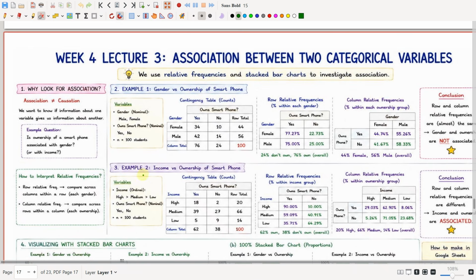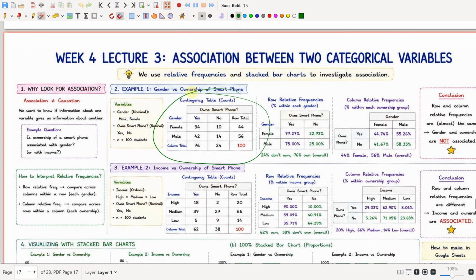We need to know how to interpret relative frequencies. Row relative frequencies means we compare across columns within a row, for each gender. Column relative frequencies means we compare across rows within a column. See example 1 here. The variables are gender versus ownership. Gender is nominal, with levels male and female, and owns a smartphone is also nominal, with levels yes or no. The number of students under study is 100. So the contingency table is like this.